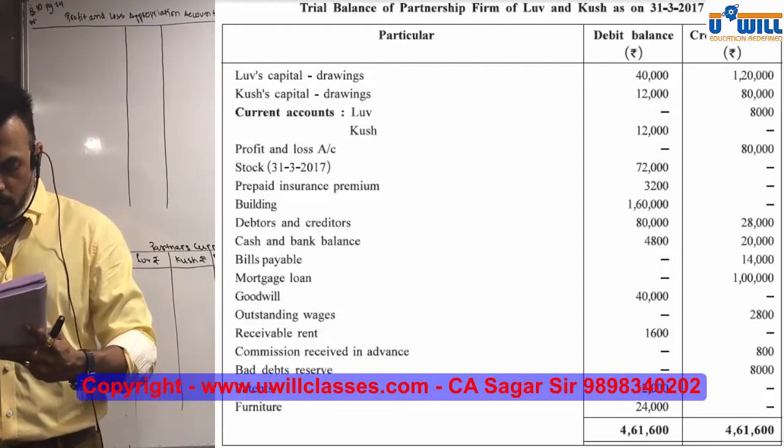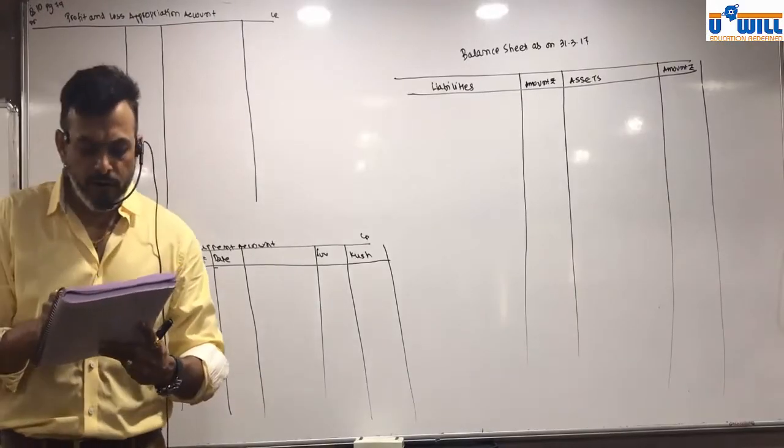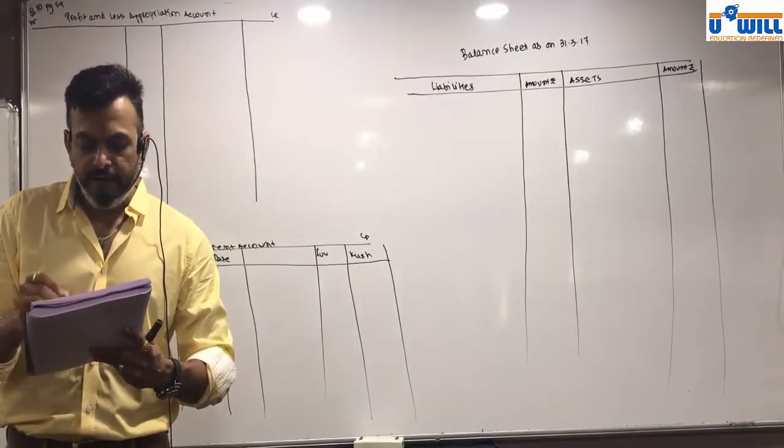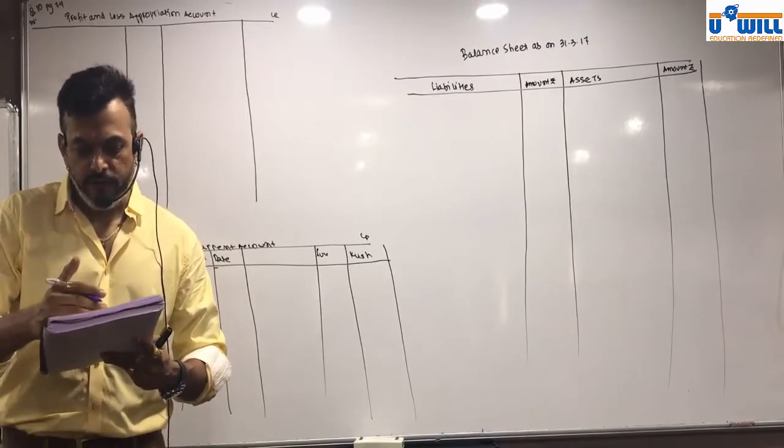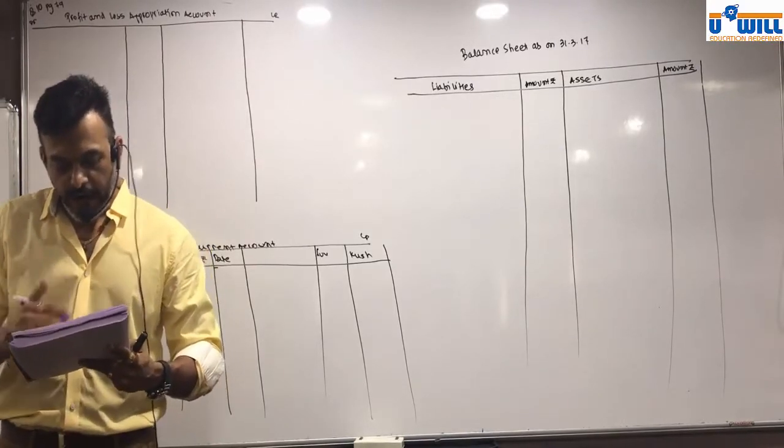Okay, now the rest of the adjustments over here are connected with the partners. So first let's do the trial balance, then we go for adjustments.